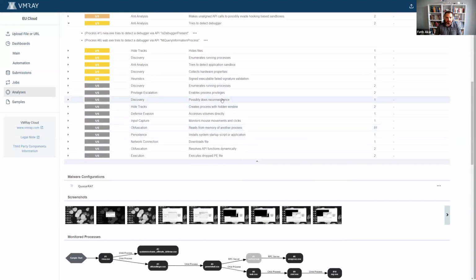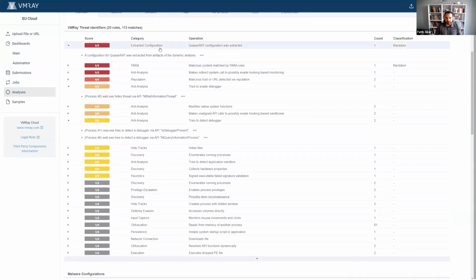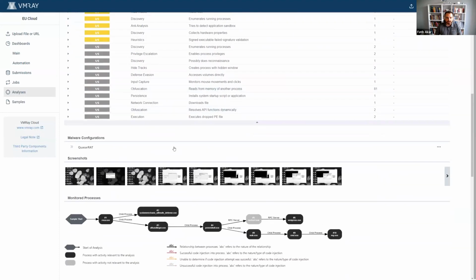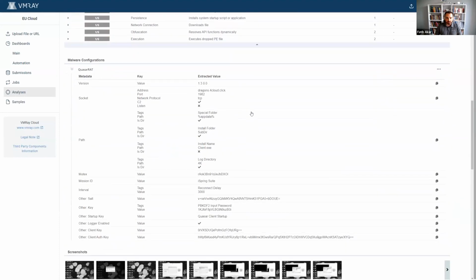I'm not going to go into the detail of each and every single one of them, but on top, we mentioned that we were able to extract the configuration with the updated version. And now I'm going to show you the data that we extracted. There's a lot of good information in the data that we extracted as a configuration from this malware.